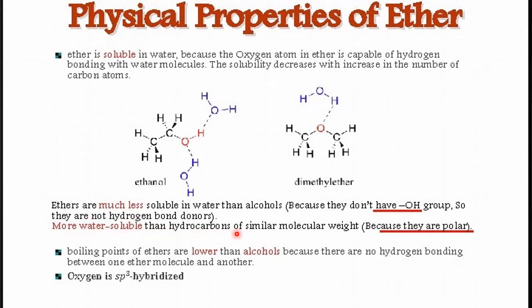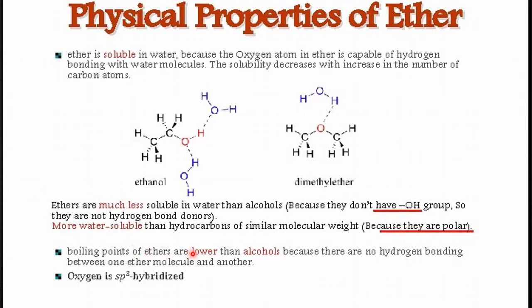Ethers are more water soluble than hydrocarbons. If you compare the solubility of ether with hydrocarbon, definitely ethers are more soluble, because hydrocarbons don't have O, whereas in the case of ether we have one O where two lone pairs of electrons are there. So because of this reason, ethers are more soluble than hydrocarbons. Here in 11th class and 12th class, once again I am reminding you, we have to compare. It is a comparative study.